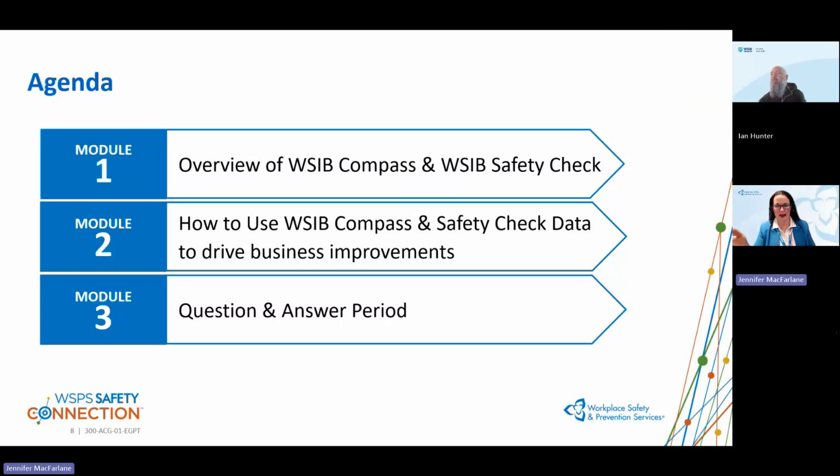So we're going to break this down into 3 different modules. First of all, doing that overview of what is WSIB Compass, and then diving into what is WSIB Safety Check as well. We're going to then look at how to use the WSIB Compass and Safety Check data to drive those business improvements that we so want to ensure are happening.